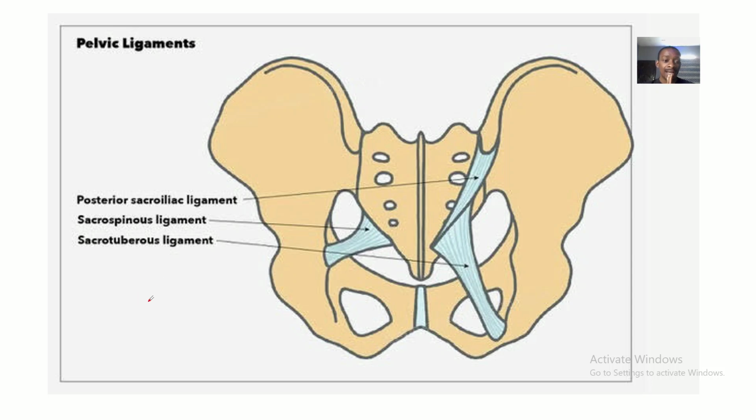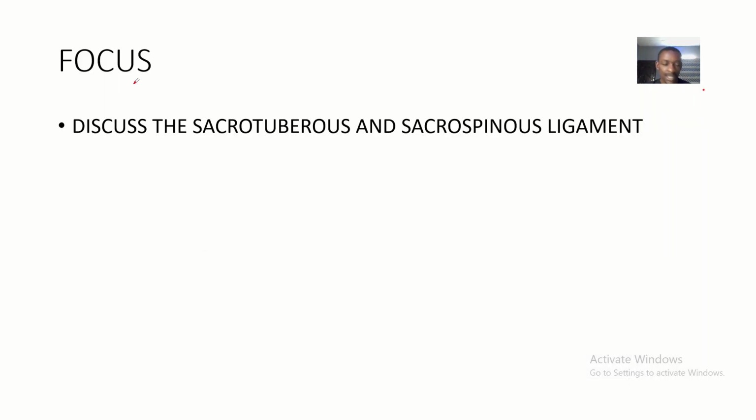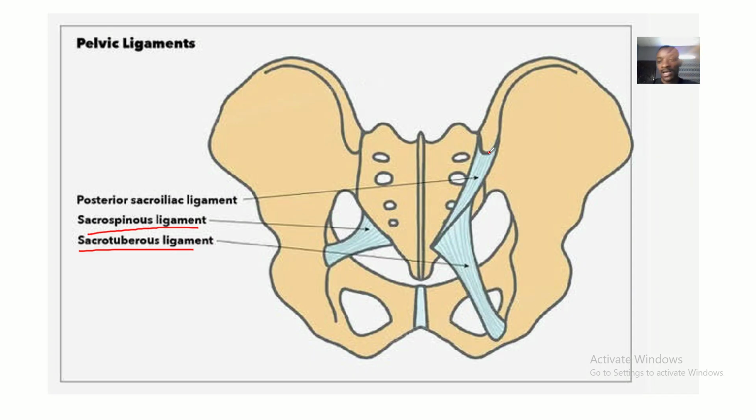So guys, on this picture, you can see the sacrospinous ligament. The next one, you can see the sacrotuberous ligament. These are our focus today. We'll discuss the anatomy, where they are, the origin, the insertion, and all those things, and why they are important. Why do we actually study them?